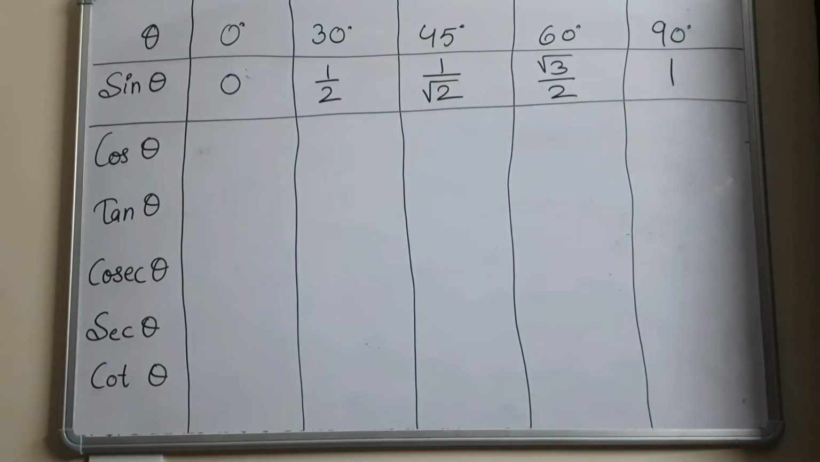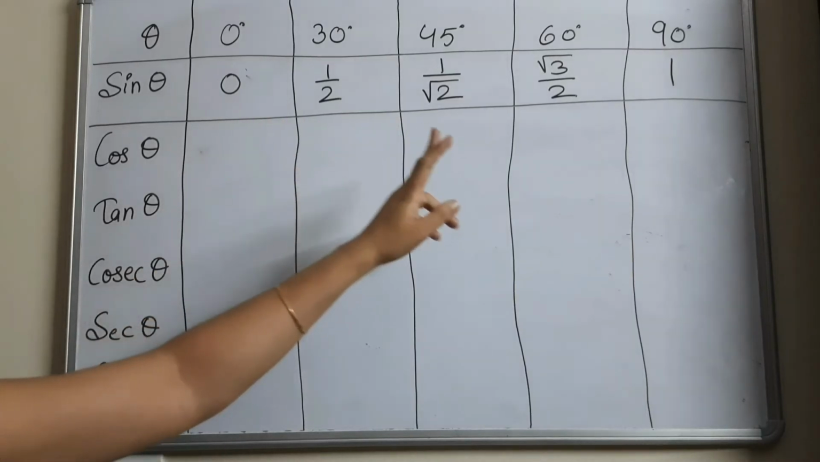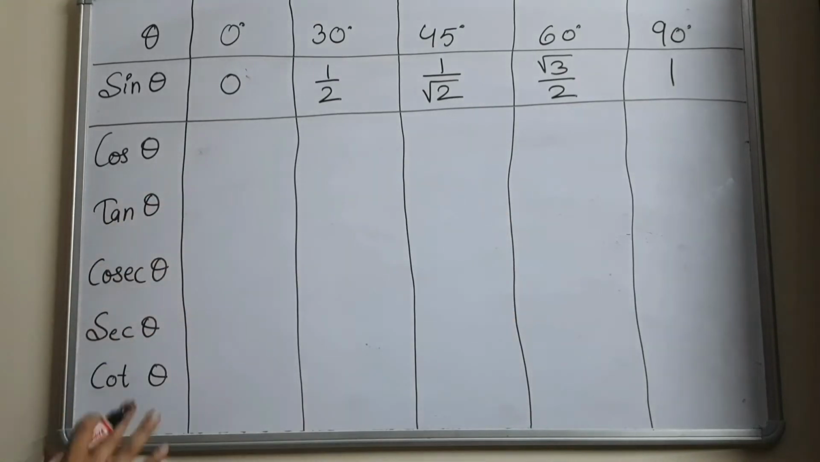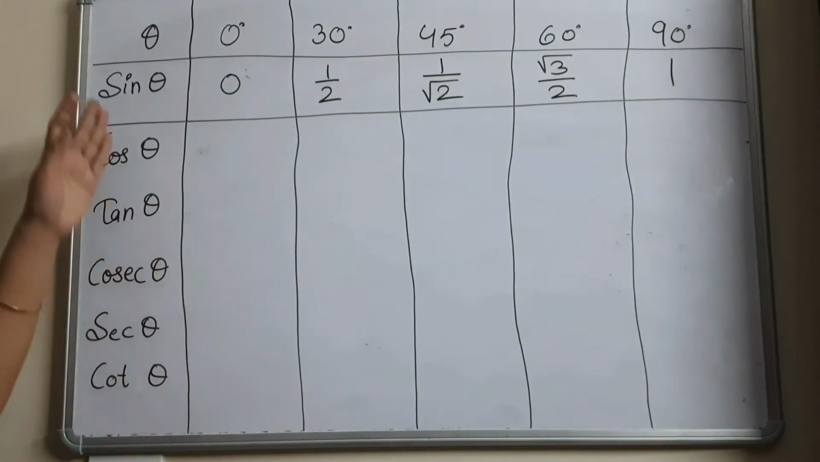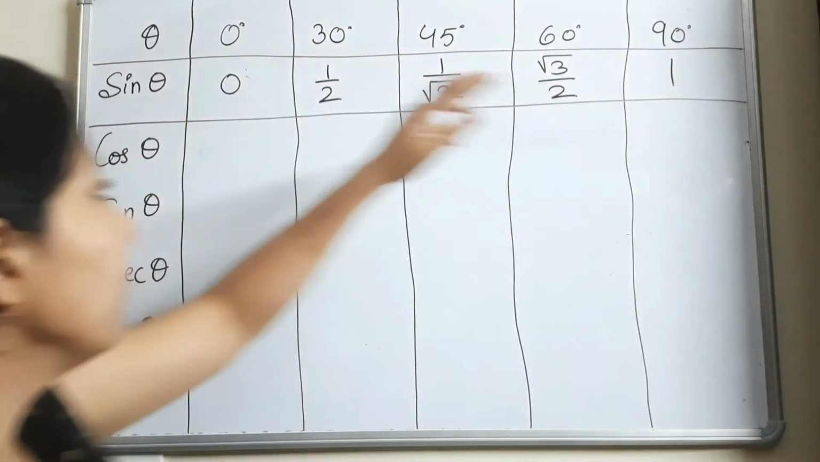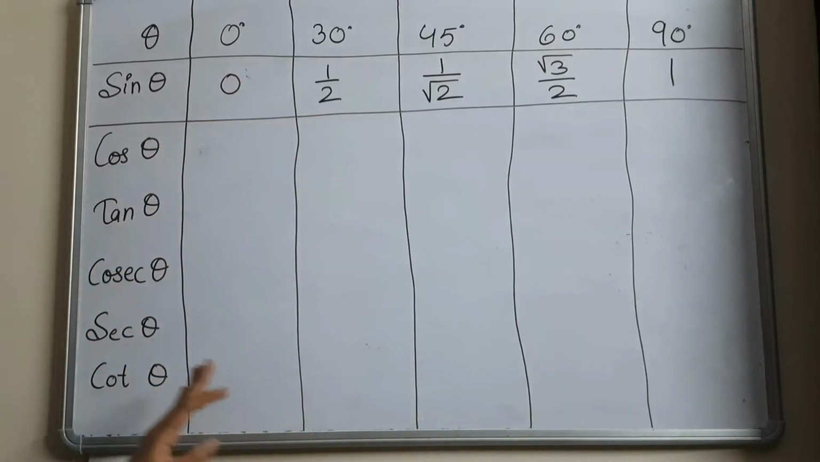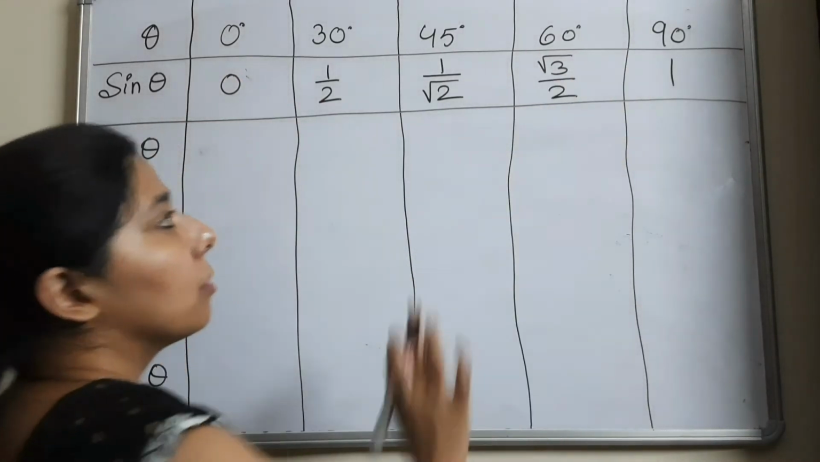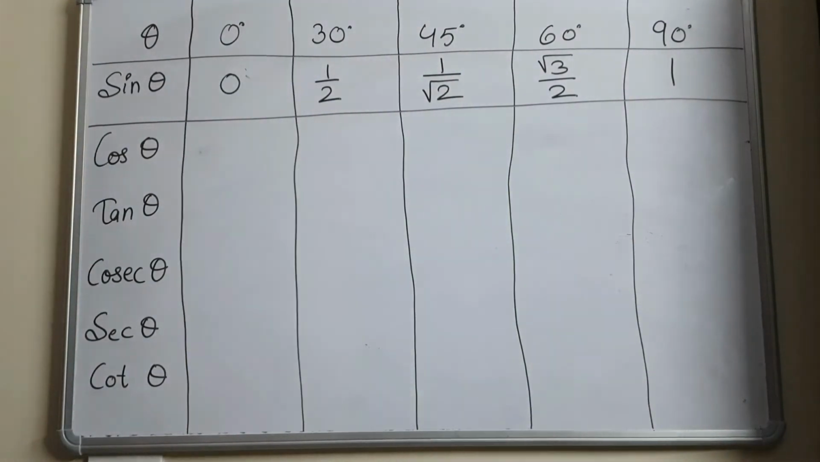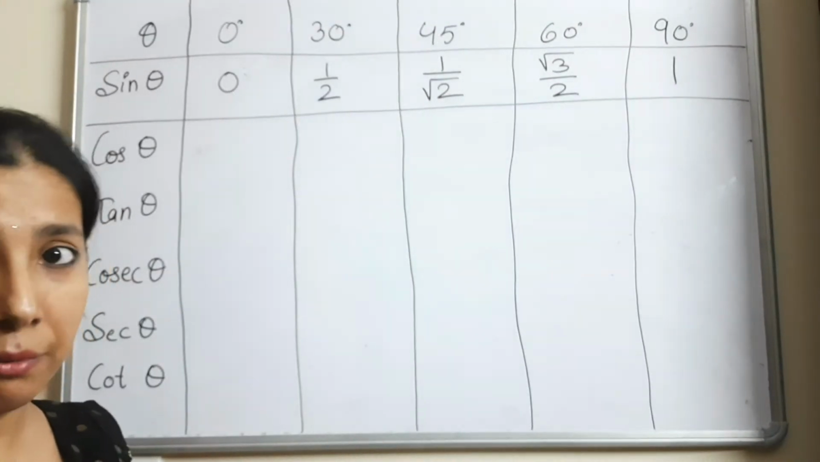So these are the only 5 things that you need to learn: 0, 1 by 2, 1 by root 2, root 3 by 2 and 1. That's it. Now the rest of the table will be filled by this only. So rather than learning the ratios for all, 5 into 6, 30 values, you have to just remember the 5 values. By using these 5 values, we will find the rest of the 30 values, or I should say we will find the rest of the 25 values.